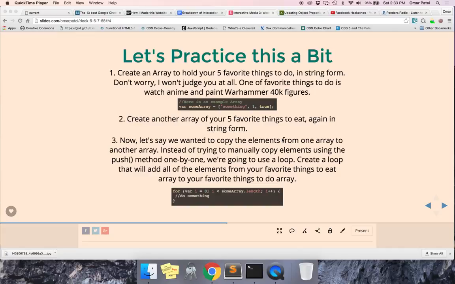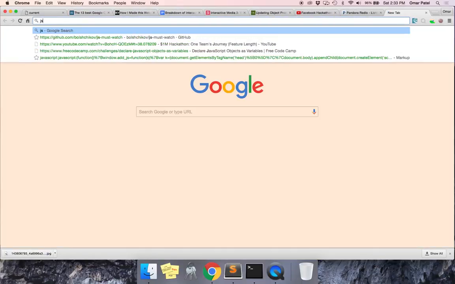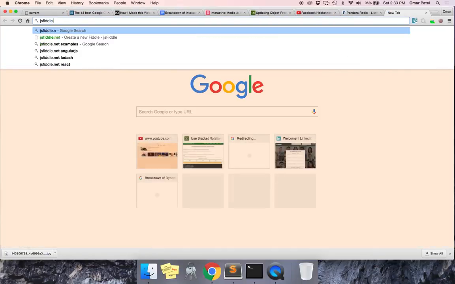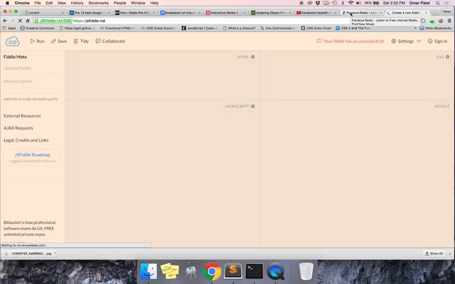All right. So we're going to create an array that holds your 5 favorite things to do in string form. So we're going to do that first. I think all of you got this part, so I'm just going to go over this real fast. So an array is just a list of items, right? That's all it is. An array just holds a list of things.